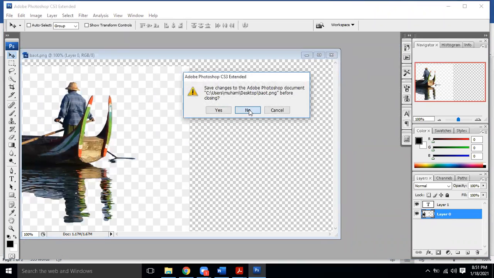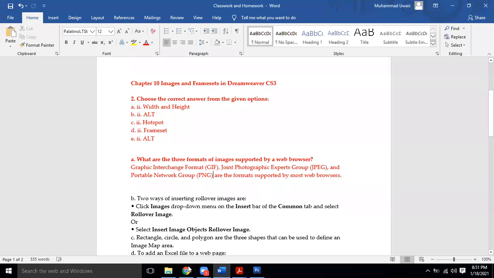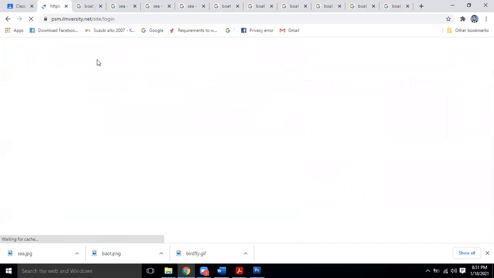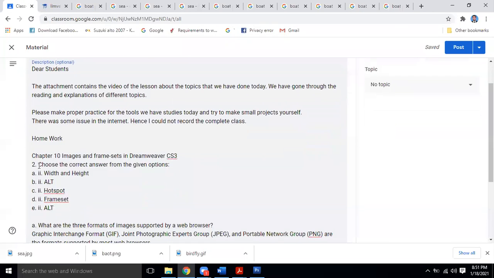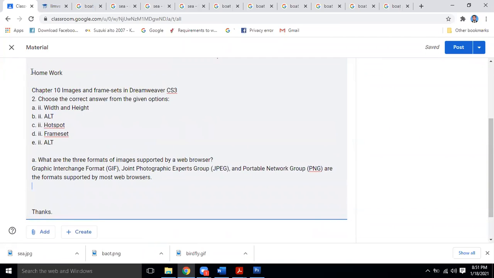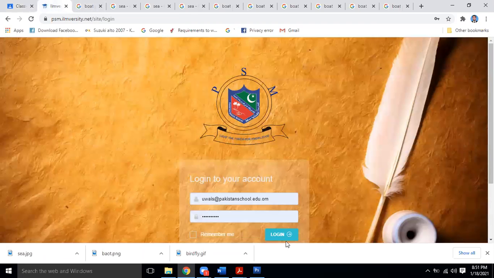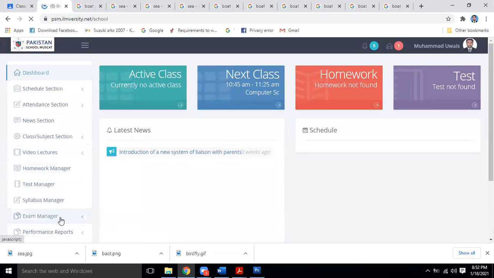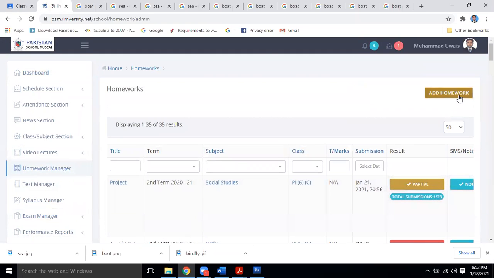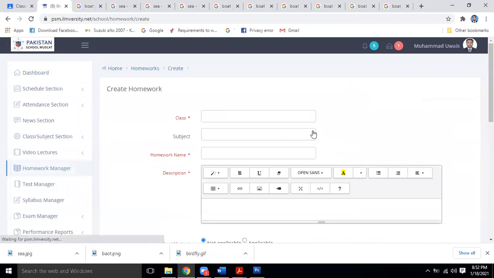Now come towards today's work. I'm also going to give you the same homework in your university as well, so that you can check it and you have to write it. Then we come towards chapter number 9, Dreamweaver, and in this chapter you know that we have gone through all the commands. The unseen questions will be there, and of course you have to go through the text, just like we had done in the previous chapters as well.